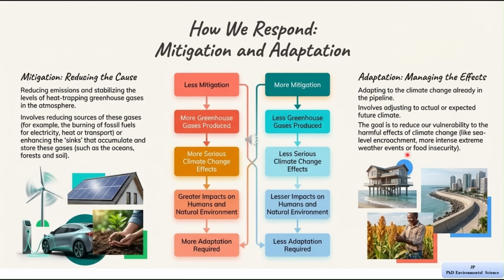So, what is the main concept here? It is mitigation tries to reduce the causes of climate change, while adaptation tries to manage the effects. Both are important. If we do more mitigation, we reduce future damage. If we do good adaptation, we can handle the changes that are already happening. So, to deal with climate change effectively, we need both mitigation and adaptation working together.